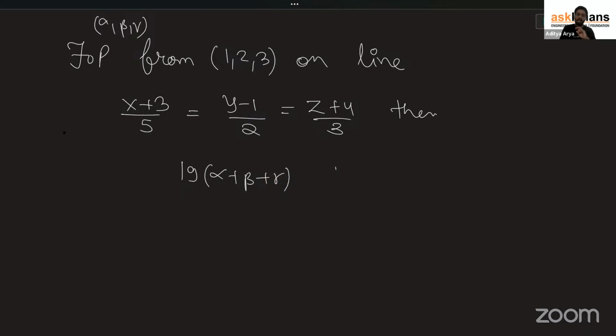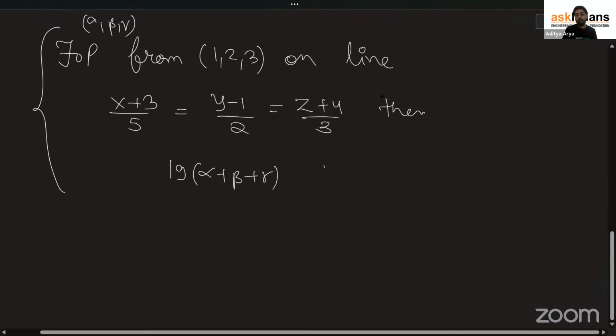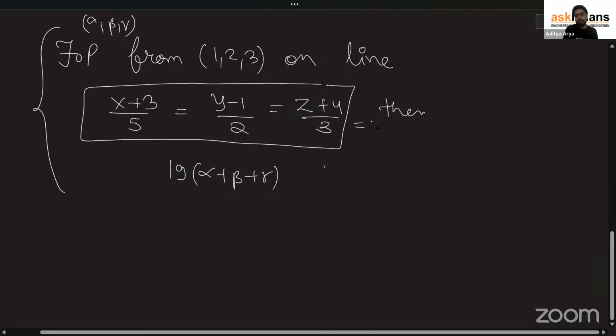Apart from this, if you have solved previous year questions from the chapter of 3D geometry, you will see they are continuously asking two kinds of questions. One is from foot of perpendicular, back to back for the last 2 years. They are following the same pattern. Apart from this, they have asked questions on shortest distance between lines. This year they have asked one question from foot of perpendicular. What do we have to do? All we have to do is compare this with equal to lambda. That's all.